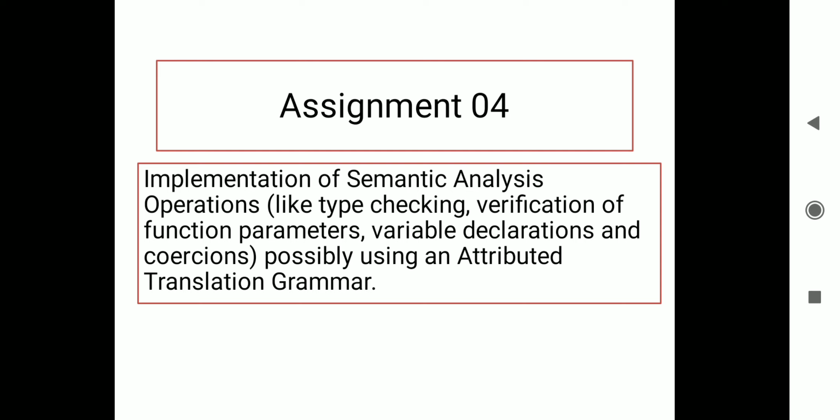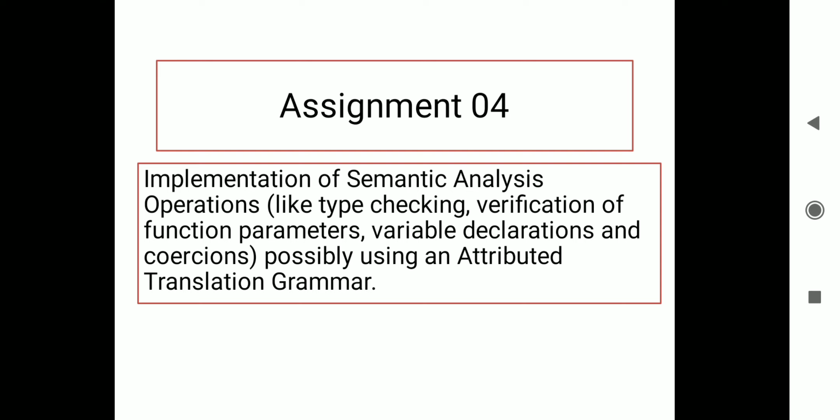So what is the output of the parser? The parser gives output as a syntax tree. The parser requires a context free grammar. Along with the context free grammar, if the parser gets some semantic action or semantic rule, it is much more capable of doing other things.